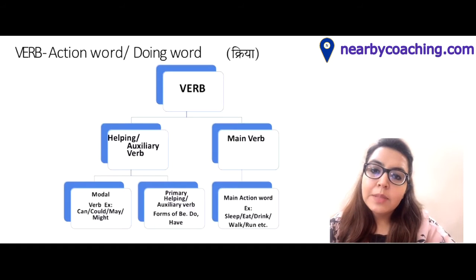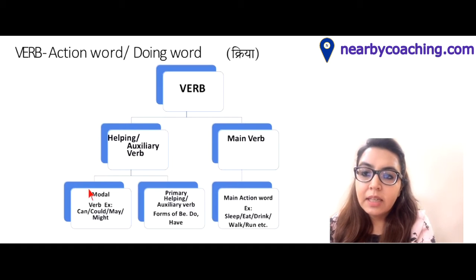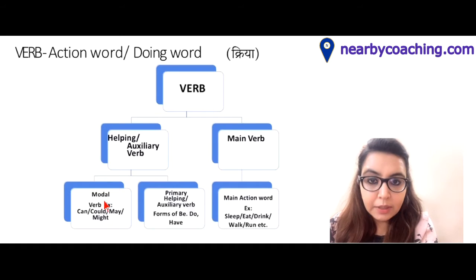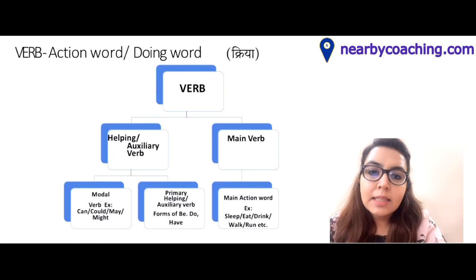Now helping verbs are divided into two subcategories. The first category is modal verb that we can see on the screen, and the second category is primary helping auxiliary verbs. Some examples of modal verbs are can, could, may, might. They are always used with a main verb. We cannot use a modal verb separately ever in any sentence. We will do a separate series on modal verbs in some time.